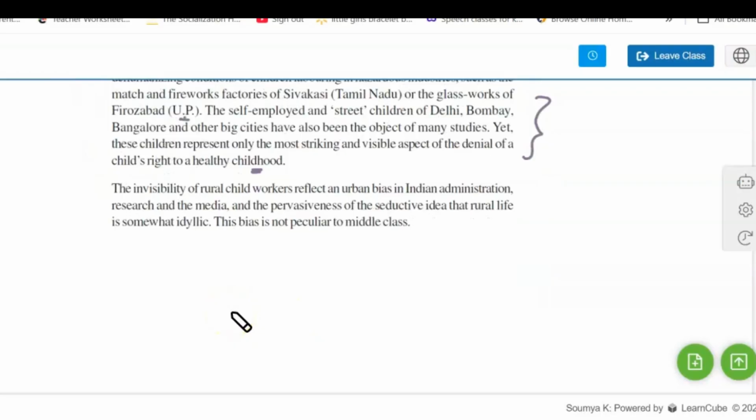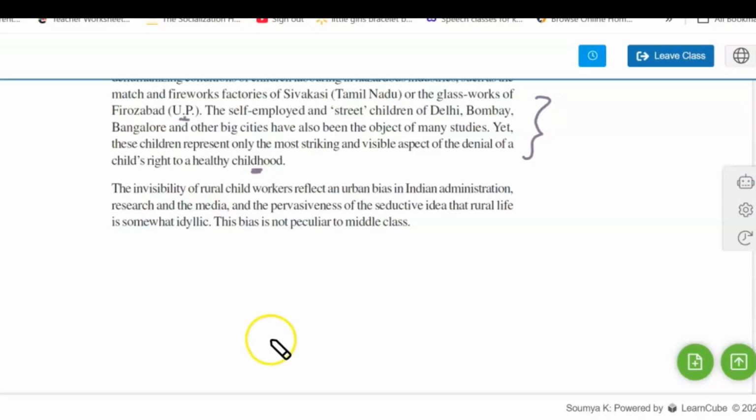The invisibility of rural child workers reflects an urban bias in Indian administration, research, and the media, and the pervasiveness of the seductive idea that rural life is somewhat idyllic. The bias is not peculiar to the middle class.